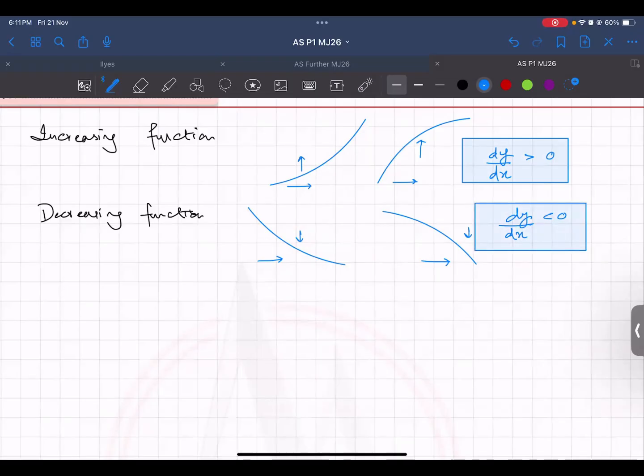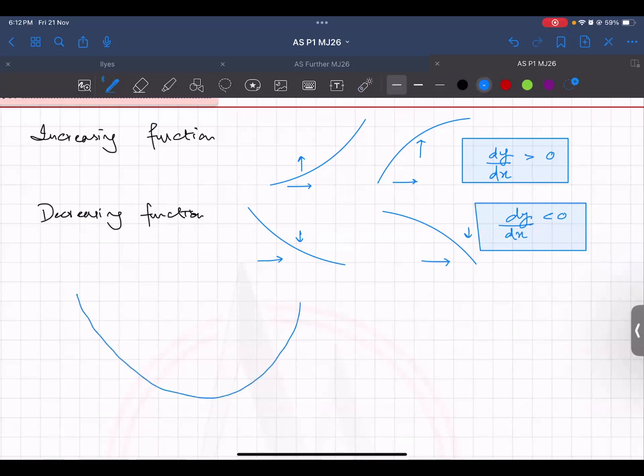What about the value where your graph is neither increasing nor decreasing? What do you have then? If it is not decreasing and not increasing, what would it be then? Rayan or Munib? Straight line. What? Straight line. It would be the turning point.